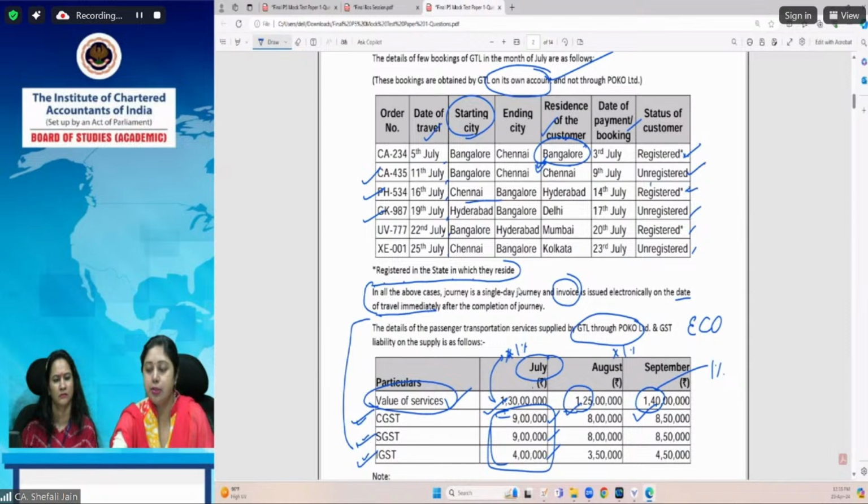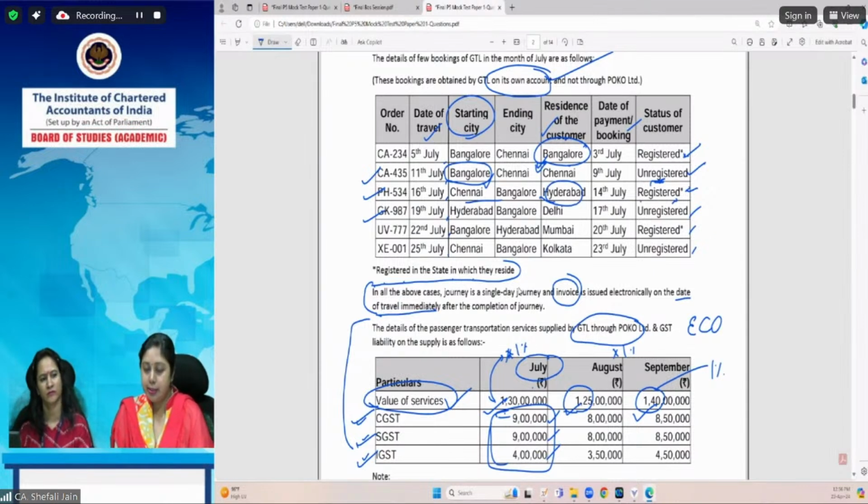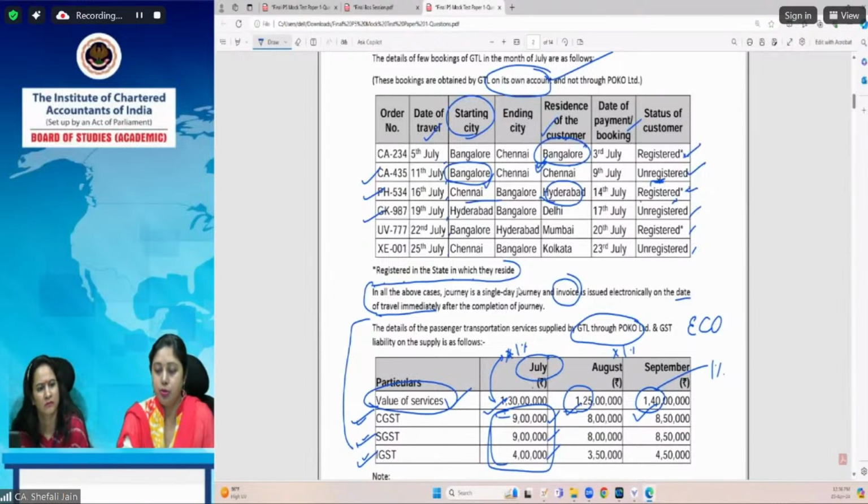Second case, the customer is unregistered. Now, here we have to see from where he has started the journey. He has started the journey from Bangalore. This becomes the place of supply. Third case, again the customer is registered, so his location becomes the place of supply, that is Hyderabad. Then CK 987, the customer is again unregistered, so Hyderabad becomes the place of supply.